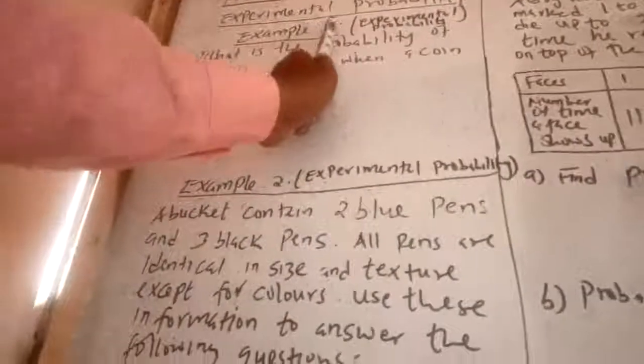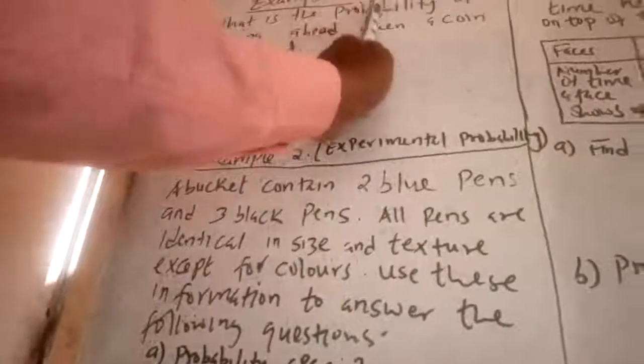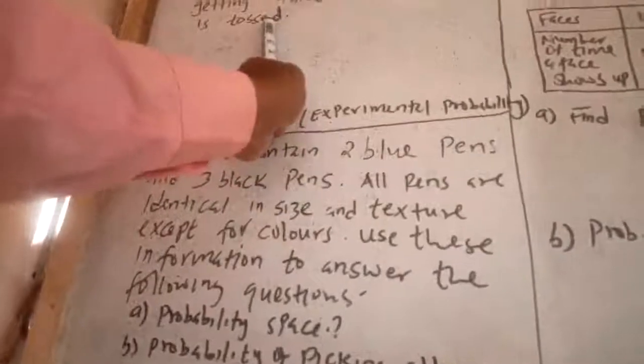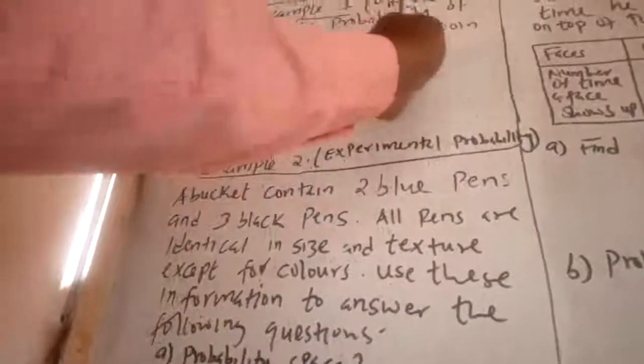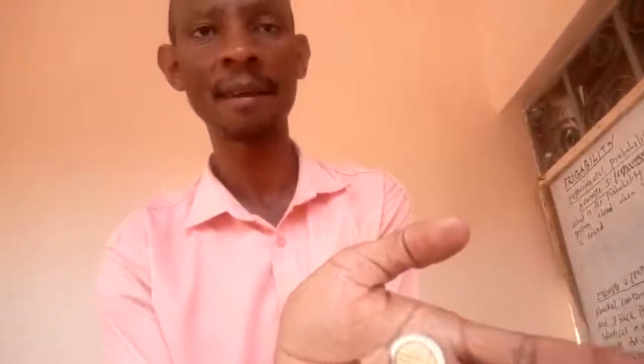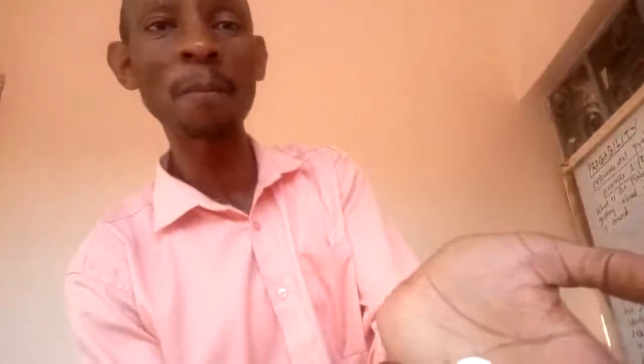In our first example, we have: what is the probability of getting a head when a coin is tossed? I repeat again, what is the probability of getting a head when a coin is tossed? I'm going to do it practically. I'm going to toss this coin. When I toss it, I have gotten the head. You can see the first tossing is giving me the head. What about if I toss it again? Good. You can see that the second outcome is a tail.